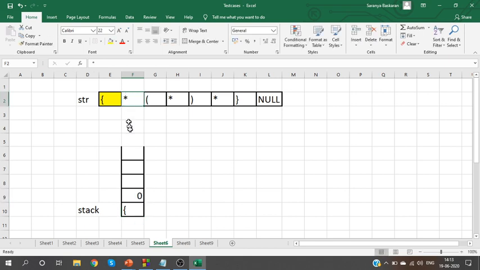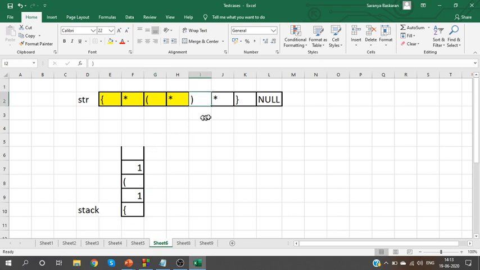Next I see a star, increase the value as 1. Next we see an open bracket. Whenever I see an open bracket, push it and set the value as 0. Next we see a star, so increase the upper count as 1. Then we see a close bracket.